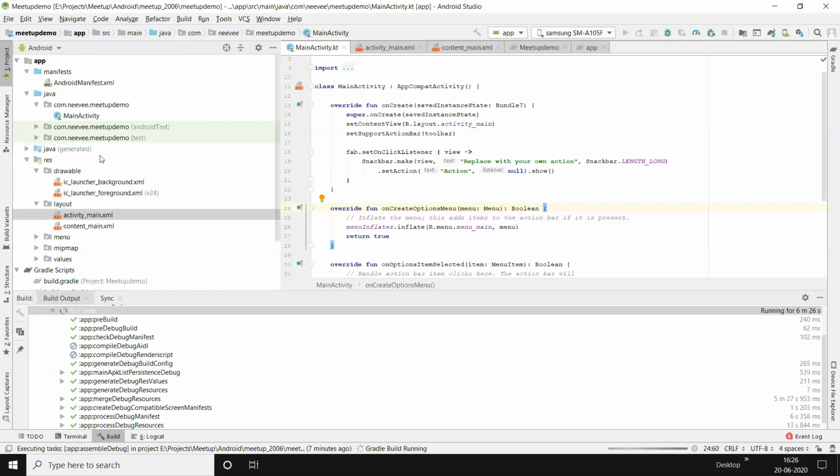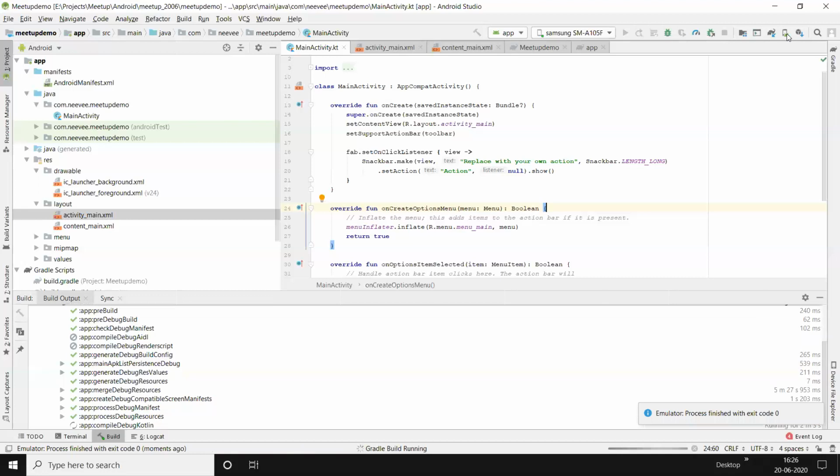Actually, that is regarding that ADB, Android Debug Bridge, whatever you have explained, sir. It will work when we connect the mobile with Android Studio. Yes. If it is a new mobile phone, you have to press the version number in order to enable the developer option in your phone.